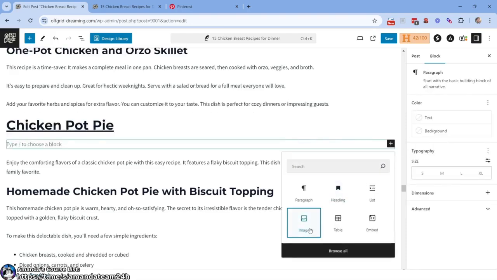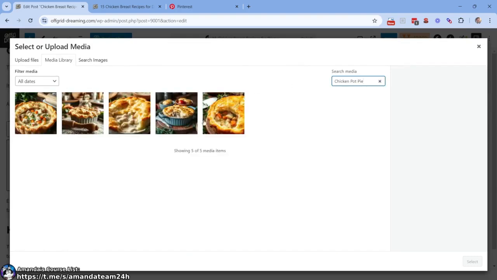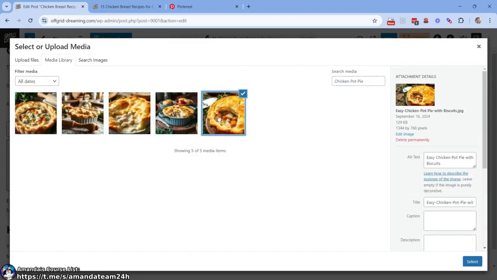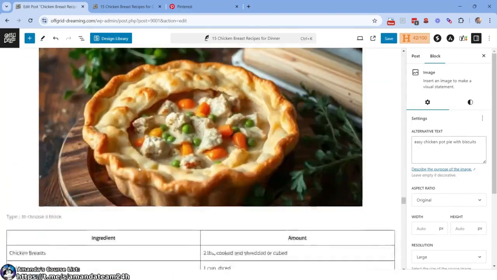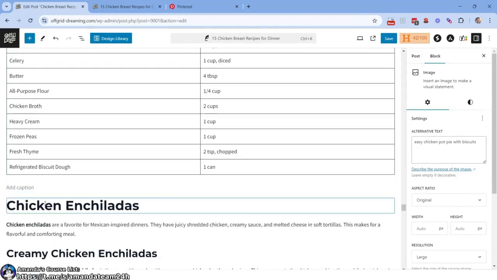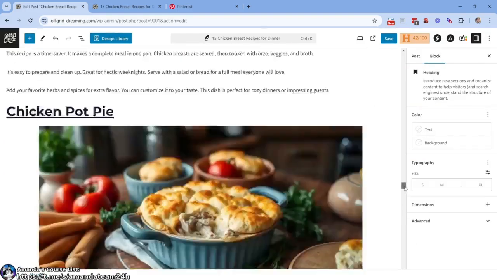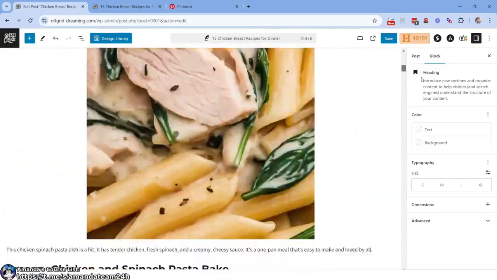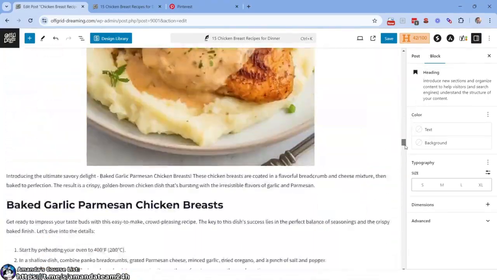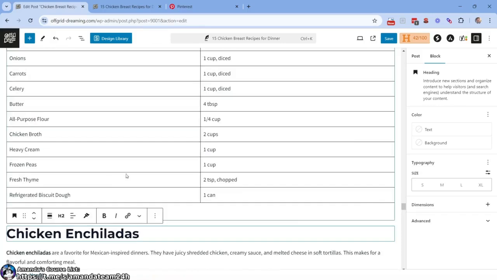All right, let's come here. Image, media library. Anything horizontal. All right, they're all horizontal. Go with one that looks good. So once you get the images, SEO writing or otherwise, you have, is that a double chicken enchiladas? Did we already do that? Once you have the images, you have an asset you can reuse over and over and over again. Did we do enchiladas already? I guess I'm just losing my mind.